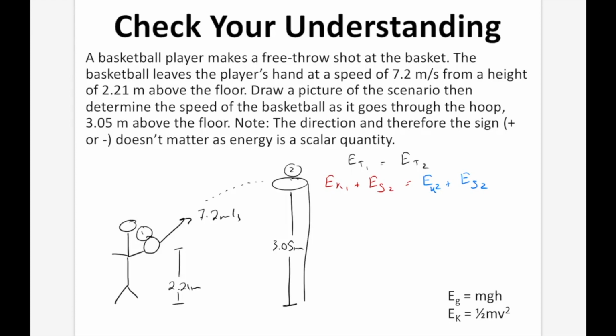And now we can put some numbers in. EK is going to equal 1/2 m, now the v is 7.2, squared, plus mgh, mass we don't know. g we know is 9.8, and we know the initial height is 2.21. Equals EK2, that's going to be the speed as it goes to the basket, which is going to equal 1/2 m, we don't know, v squared, plus EG2, which is going to be m times 9.8 times a height of 3.05.